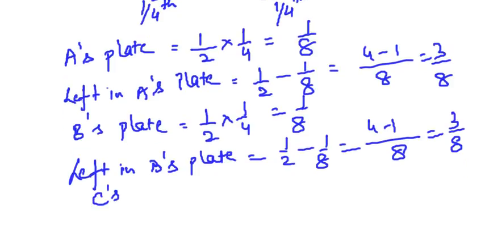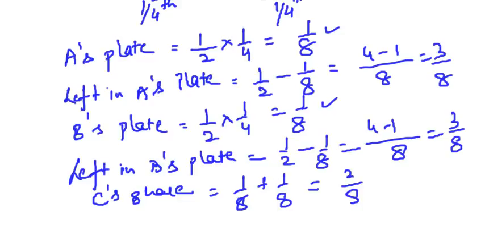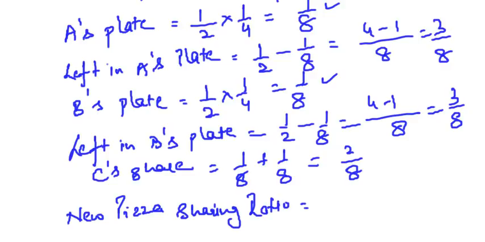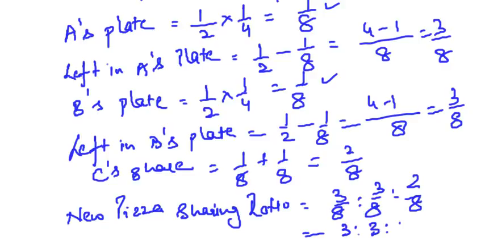Now what is C's share? 1/8 he is getting from here, 1/8 he is getting from here. So what is C's share? 1/8 plus 1/8, this comes to 2/8. So if I talk of the new profit sharing ratio, or I can say the new pizza sharing ratio, that comes to 3/8 is to 3/8 is to 2/8. That is 3 is to 3 is to 2.